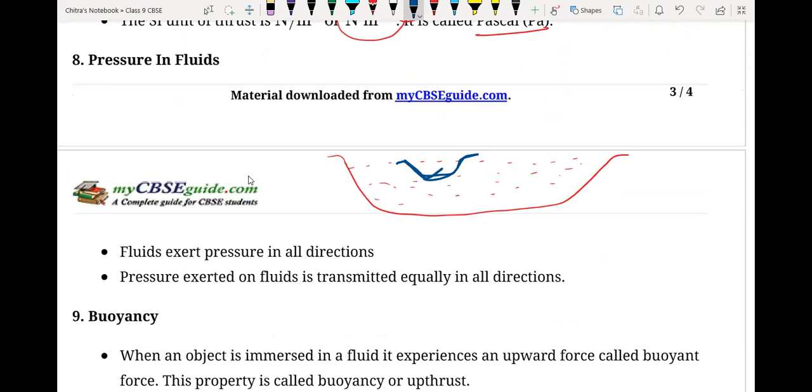Suppose this is the boat of Nihar. If Nihar is sitting on that boat, what will the boat do? The boat will displace water equal to the volume of the boat. Is it or not?